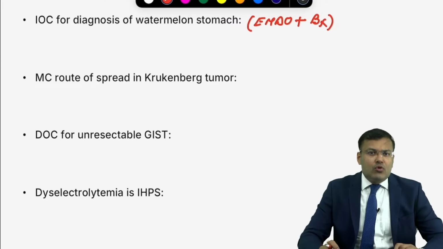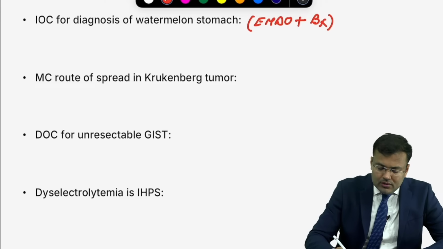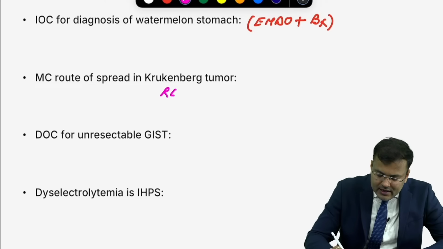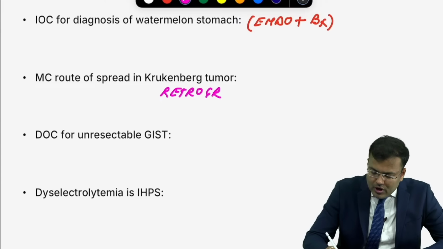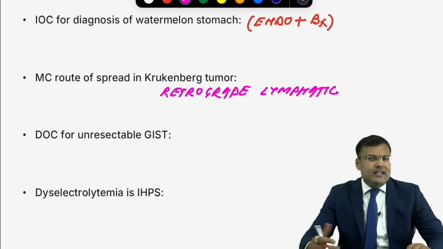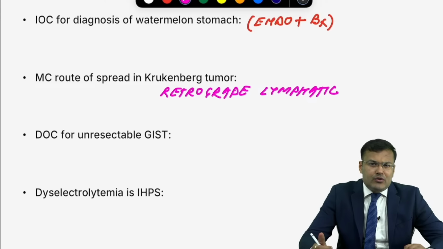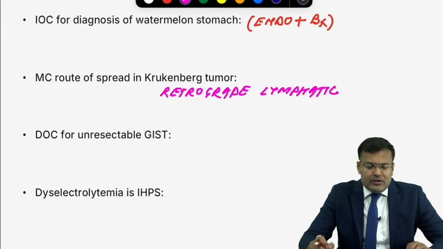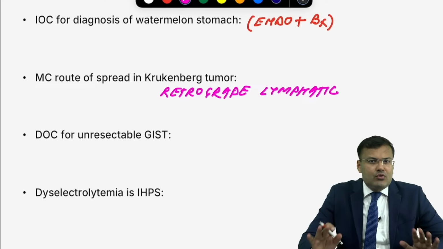Next, what is Krukenberg tumor? Involvement of bilateral ovary. What is the most common route? It is retrograde lymphatic. So the most common route is retrograde lymphatic. What are the other routes? It can be transcoelomic, transperitoneal. It can be because of hematogenous spread, but mainly retrograde lymphatic.